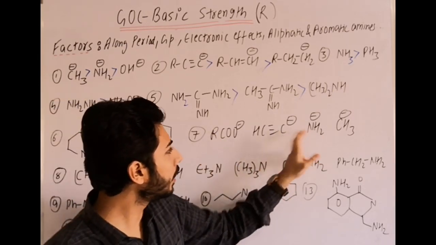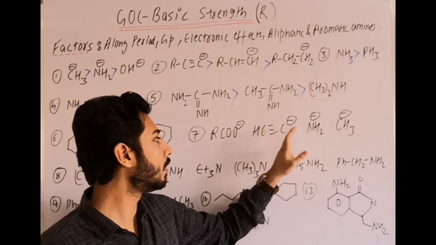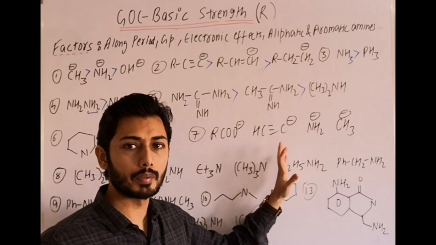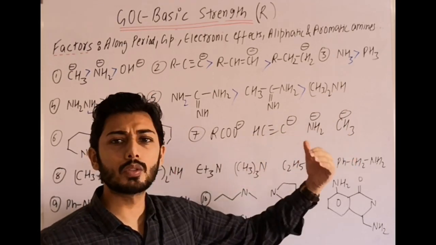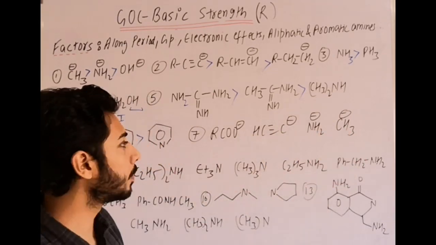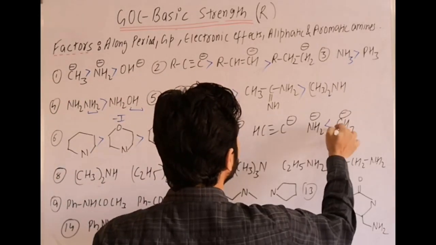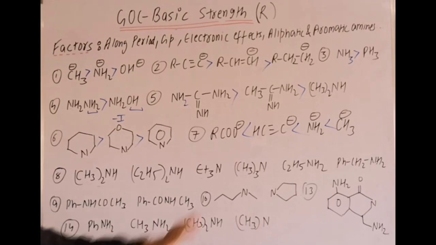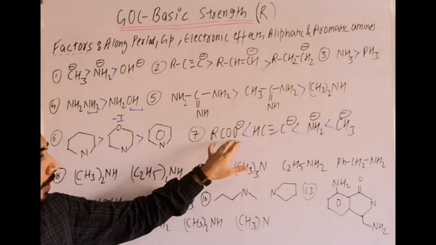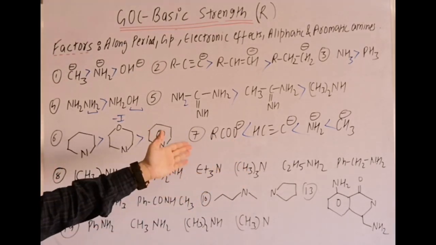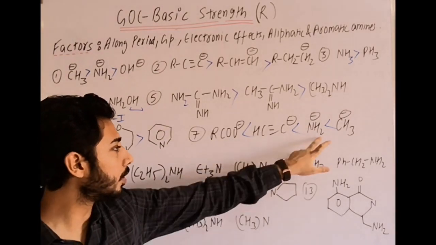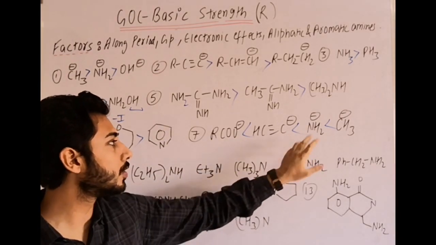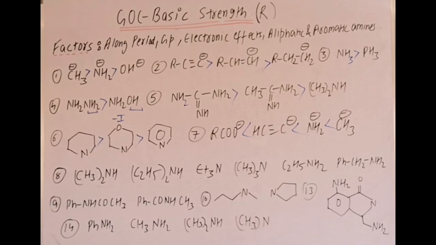Hence between these two, NH2 minus will be more basic than the triple bond carbon, right? CH3 minus follows the normal trend, sp3 carbon being the most basic among them, and last will be O minus, and that O minus is also resonance stabilized, so it will be least basic even by the along-the-period trend. The only important information is that between these two, NH2 minus is more basic than the triple bond carbon.